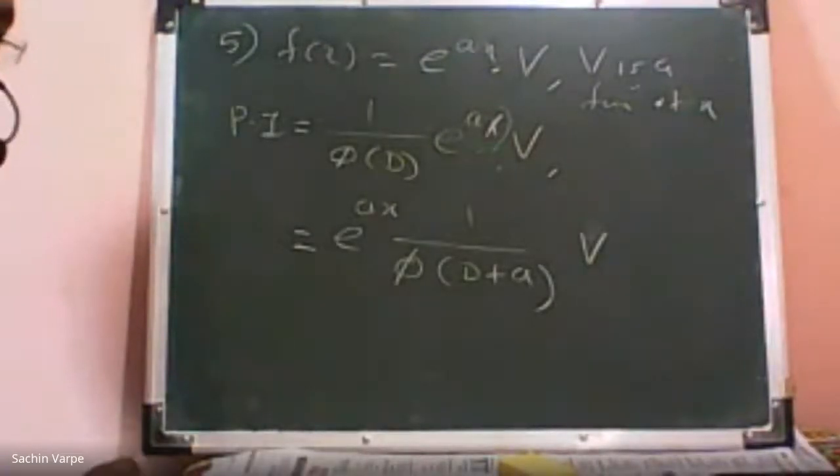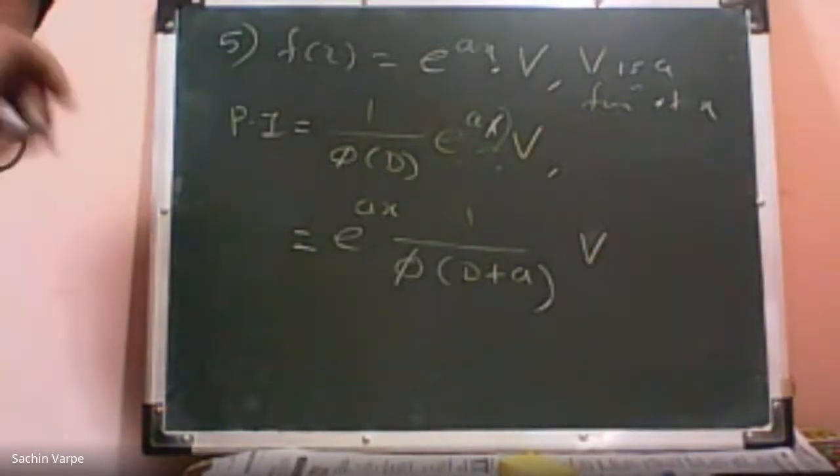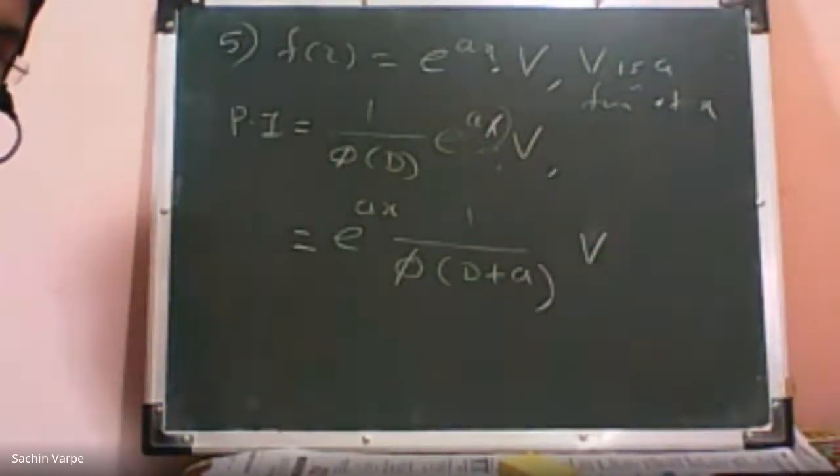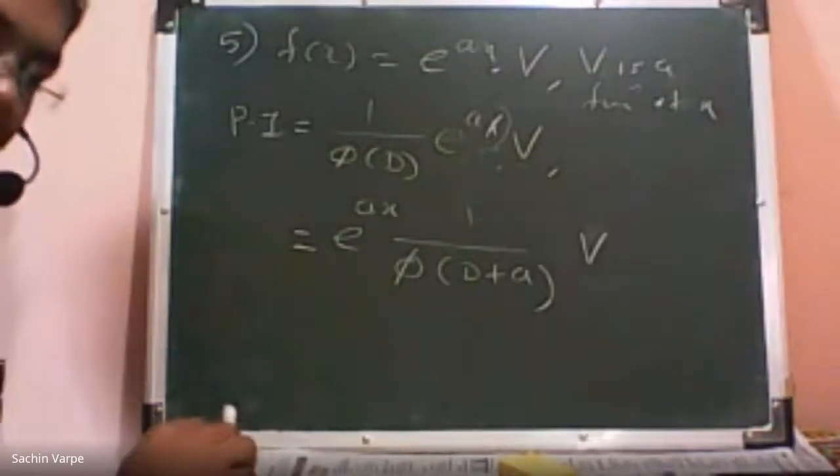Please check once and ask if any doubt. Any doubt with the formula?